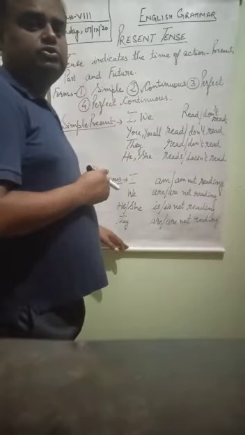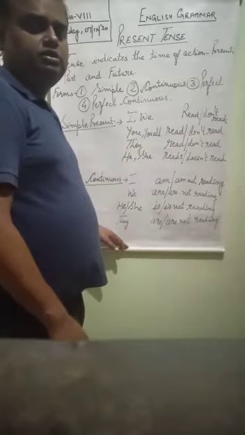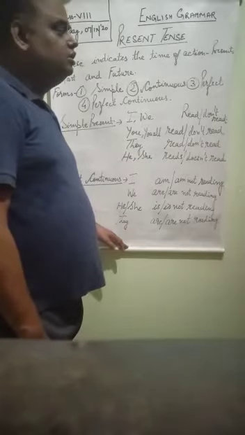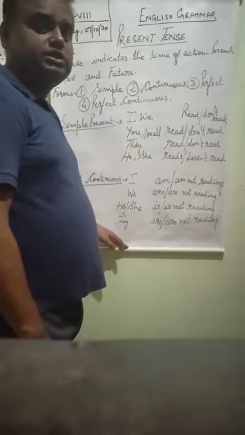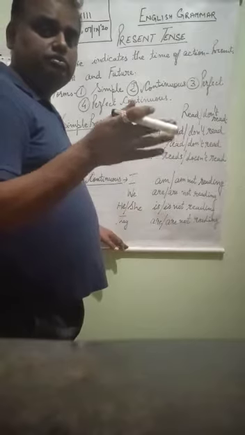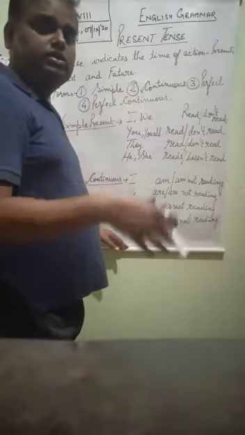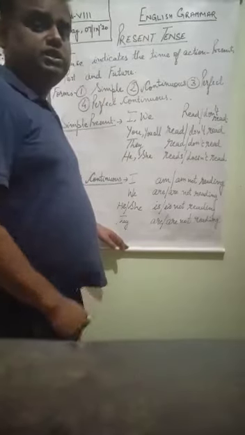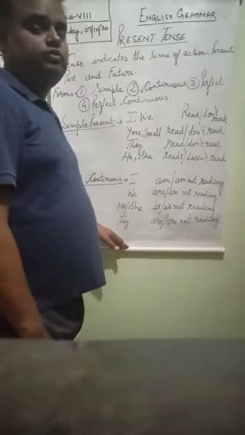At that time I was doing the exercise daily, but not in today's situation. And if I say I will do the exercise daily, means I have never done the exercise daily. I am not doing the exercise daily, but I will do the exercise daily means I am talking about future.